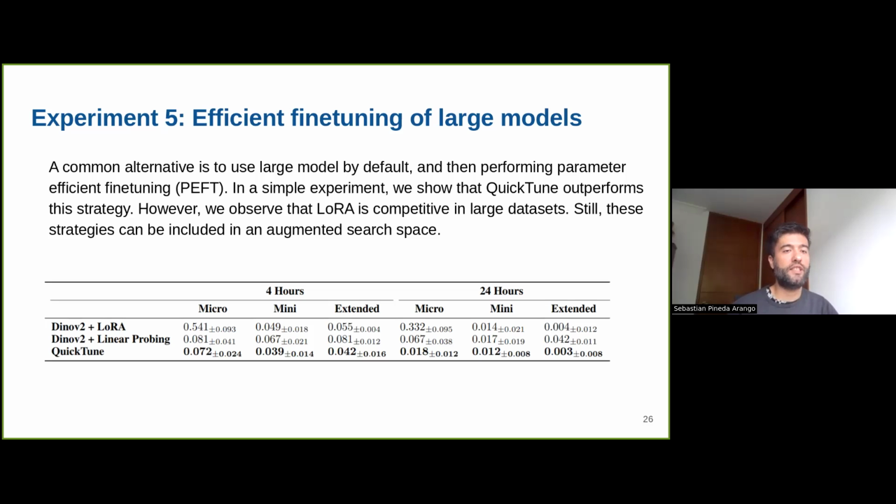We just need to extend the search space. Parameter-efficient fine-tuning strategies are orthogonal to our approach, and they can actually be combined.